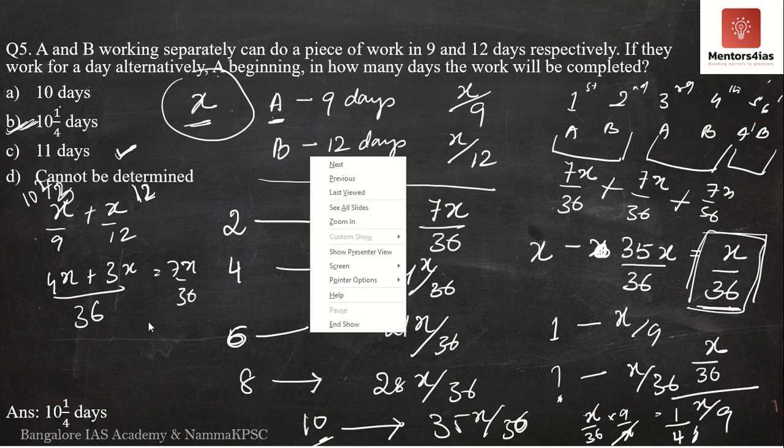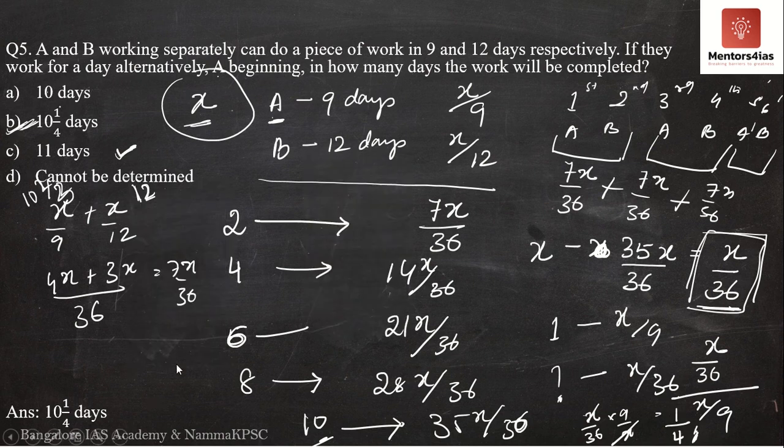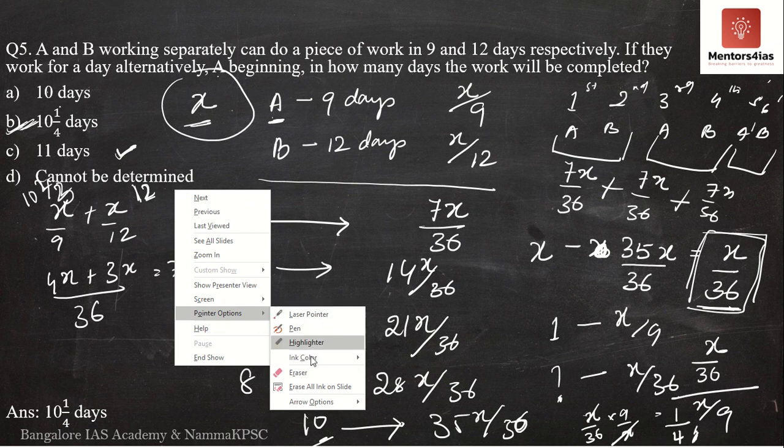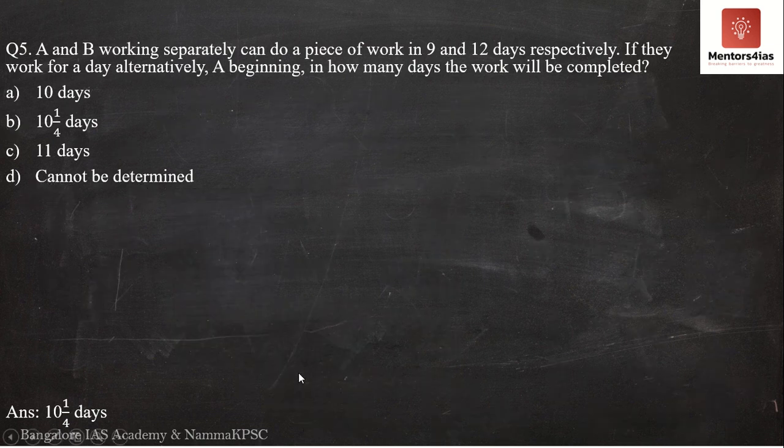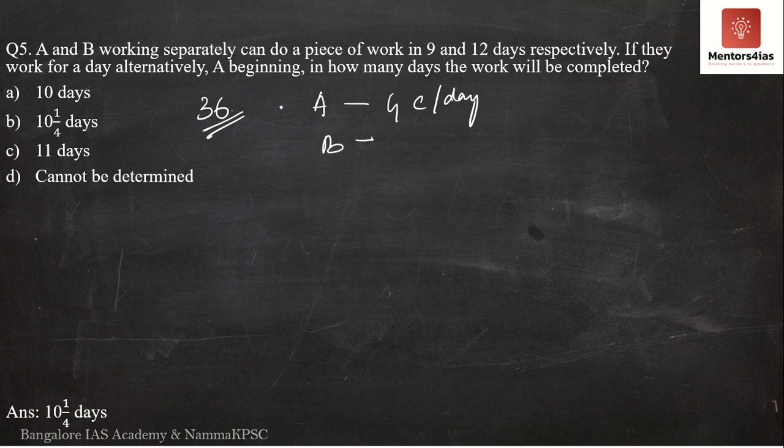If you want, you can also do it by the chocolate method. I'll just erase this. Similarly, let me assume the number of chocolates to be eaten is 36 chocolates. If the amount of work to be done is to eat 36 chocolates, how many chocolates does A eat in one day? 36 by 9, 4 chocolates per day. B, how many chocolates per day? 3 chocolates per day. Therefore, every 2 days, how many chocolates? 7 chocolates every 2 days.